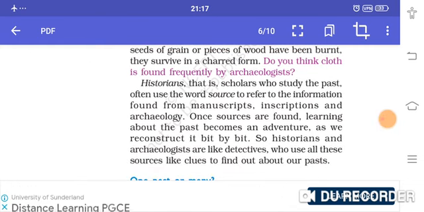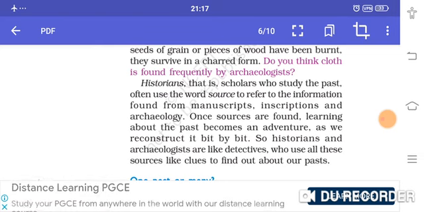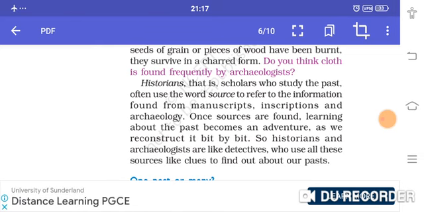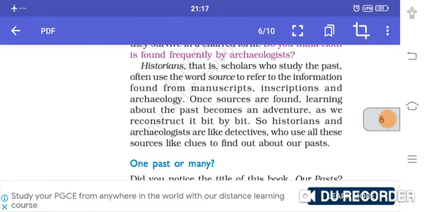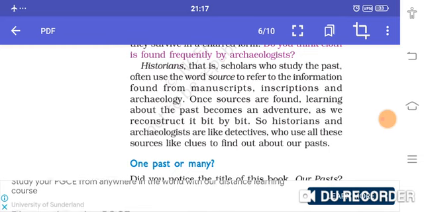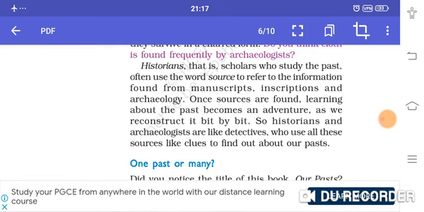And historians, that is the scholars who study the past, often use the word source to refer to the information found from manuscripts, inscriptions and archaeology. Once sources are found, learning about the past becomes an adventure as we reconstruct it bit by bit. So historians and archaeologists are like detectives who use all these sources like clues to find out about history.